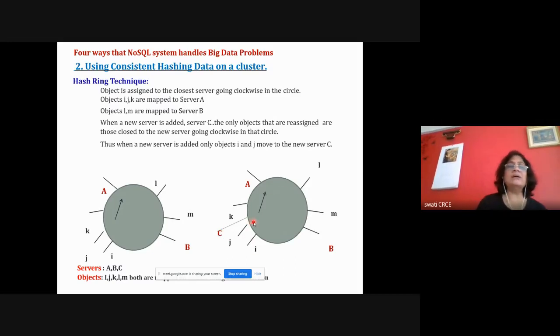So like this, a hash ring kind of technique is used, where the clockwise direction is considered for locations, with some parameters. Initially A was handling the load of I, J, K, but with the addition of a new server, A can handle only K, and the I and J work is allocated to C. Such techniques are used by NoSQL systems.